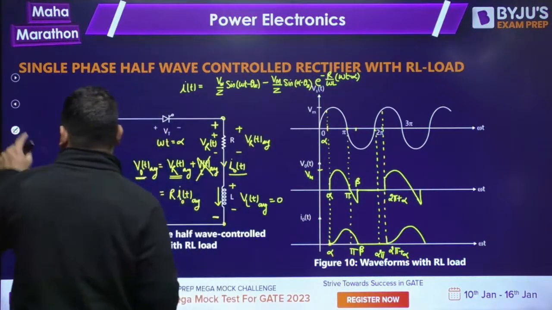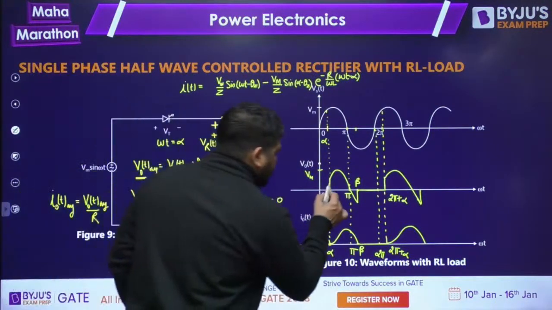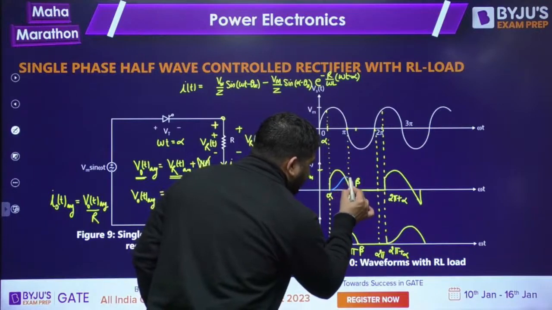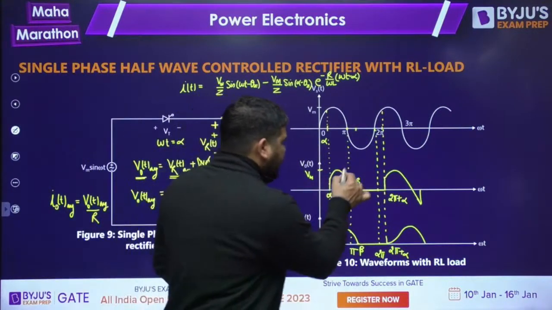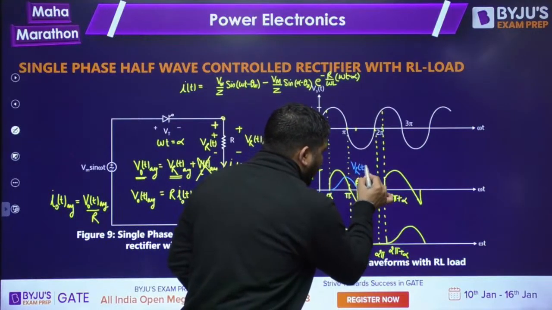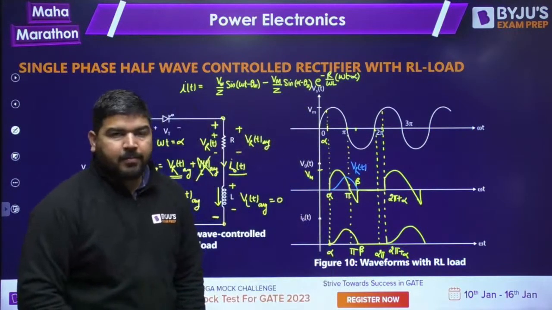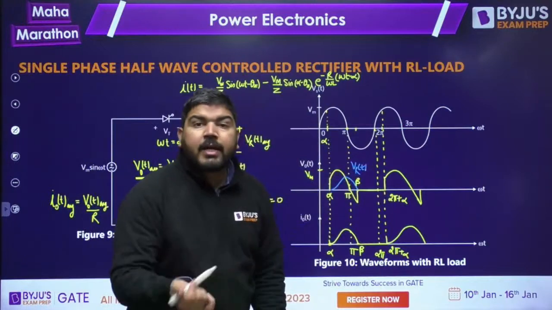So let me plot the VRT. The VRT shape is like this. I have plotted VRT like this. This is VRT, and this yellow color is V naught T. So V naught T minus VRT is VLT.